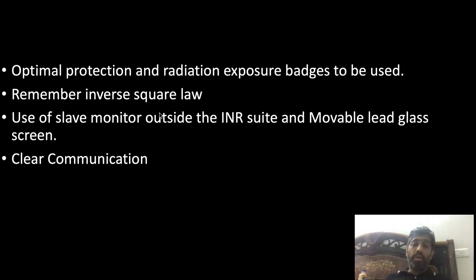The most important thing is the use of a slave monitor. There is one monitor inside the DSA lab, and a replica of that monitor is connected through wireless, or now Bluetooth has also come, outside the NR suite. So for angiographies, or sometimes the non-critical steps, you can stay outside and monitor the vitals from the slave monitor as well. Okay.